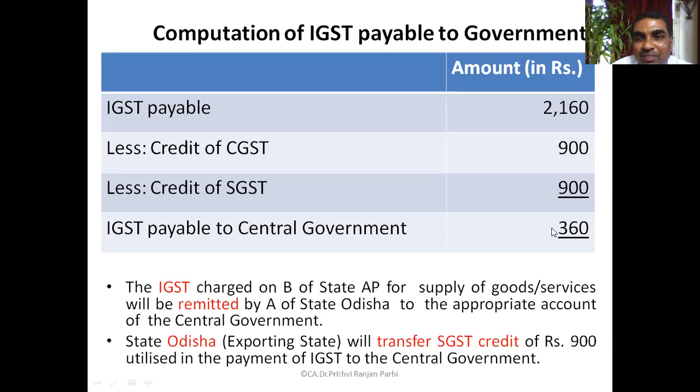Because the central government has received CGST, but IGST was also supposed to come to the central government, because the central government will transfer it to the Andhra Pradesh government. So whatever SGST credit has been used to settle IGST liability has to be transferred by the Odisha state government to the central government. Okay, read the last sentence. The state Odisha, the exporting state, will transfer SGST credit of 900 utilized for payment of IGST to the central government.